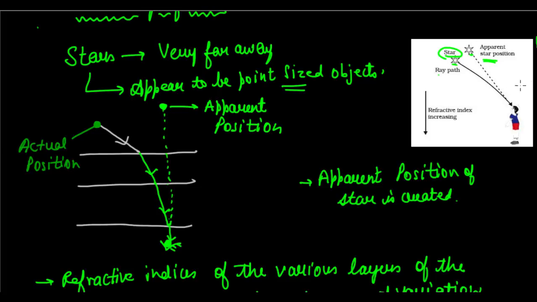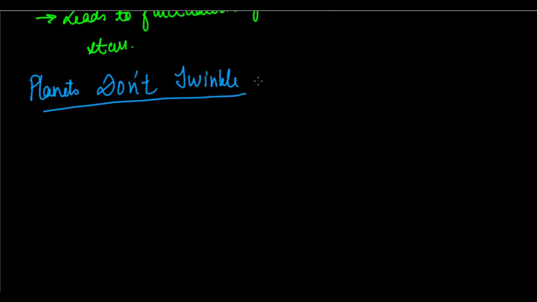But there is one more very, very common question. Why then don't planets twinkle? If stars are twinkling, why don't planets twinkle? There are two main reasons. Number one, planets are much closer to us.